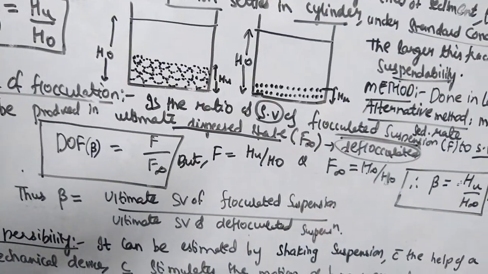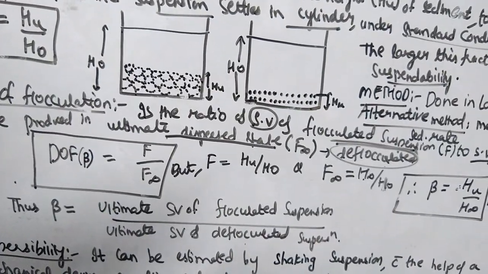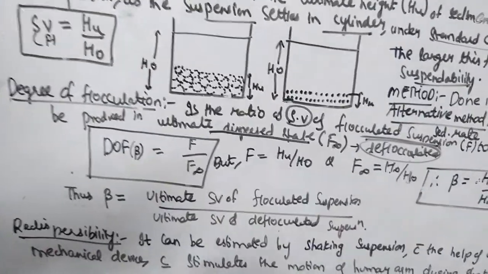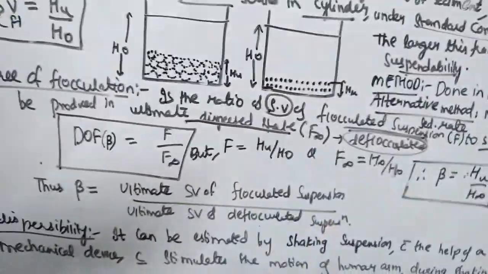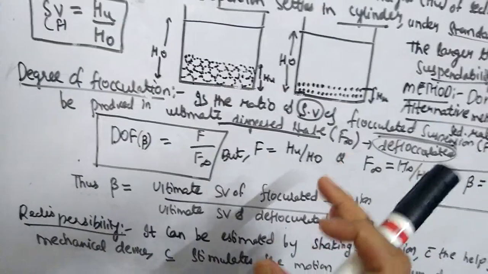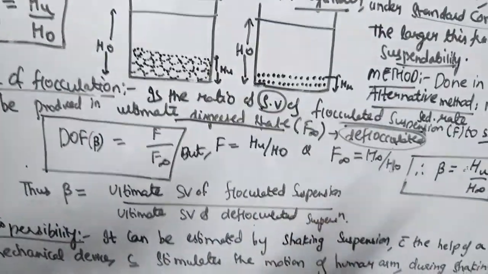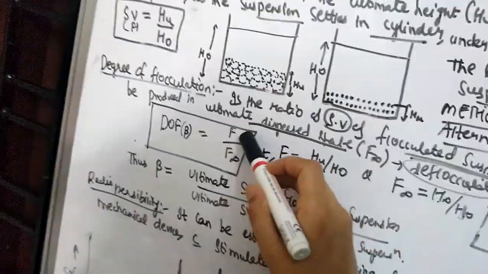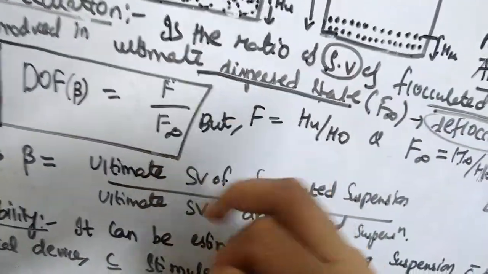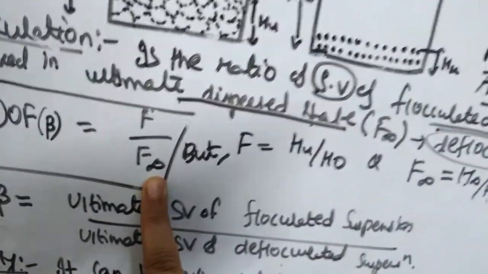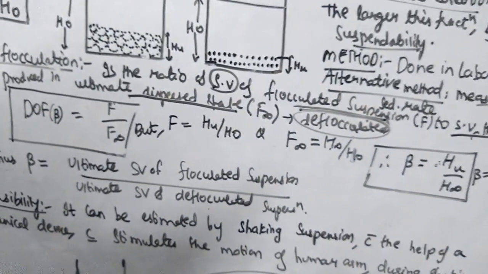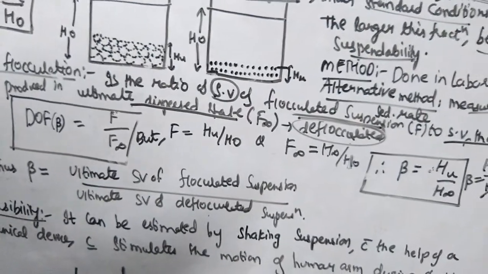The dispersed state is one in which the particles remain individually suspended. So in a way, a dispersed system is nothing but a deflocculated system. Degree of flocculation is the sedimentation volume in a flocculated system to the sedimentation volume in a deflocculated system. F is the sedimentation volume in a flocculated suspension, and F infinity is the sedimentation volume produced in a dispersed system, that is, a deflocculated system.